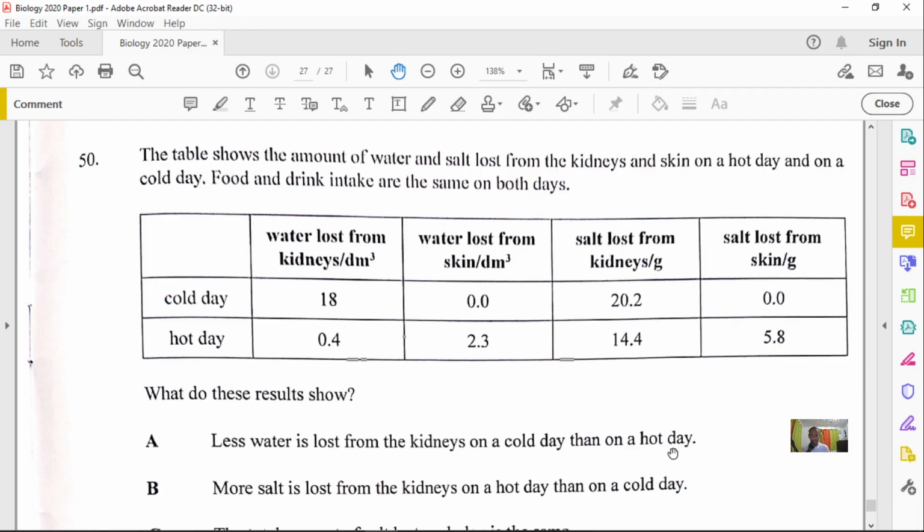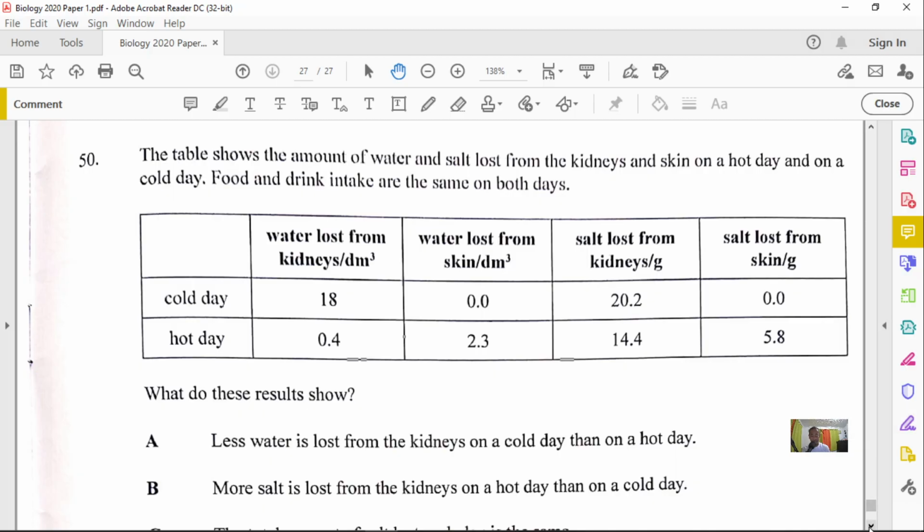All right, let's see option A. It said less water is lost from a kidney on a cold day than on a hot day. This answer cannot be correct because you notice the first column, water loss from a kidney on a cold day, is more than on a hot day. So that's not true. More water is lost from the kidneys on the cold day.